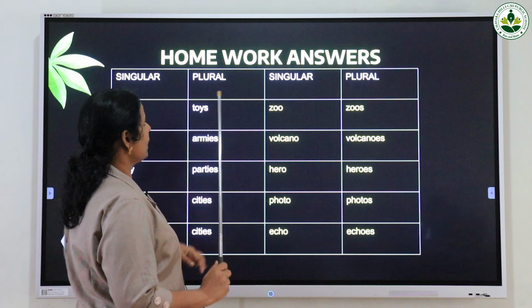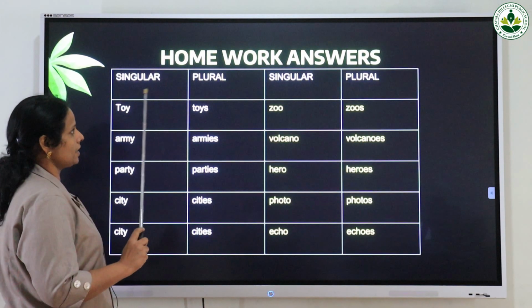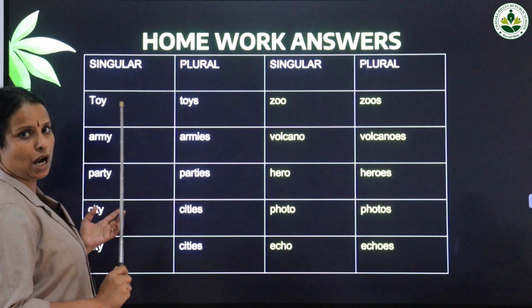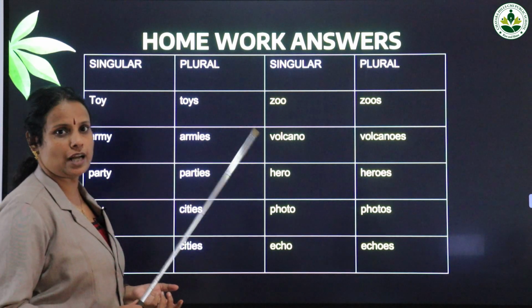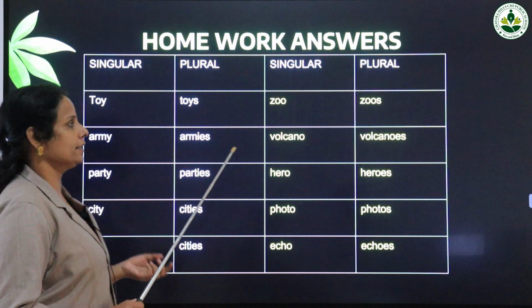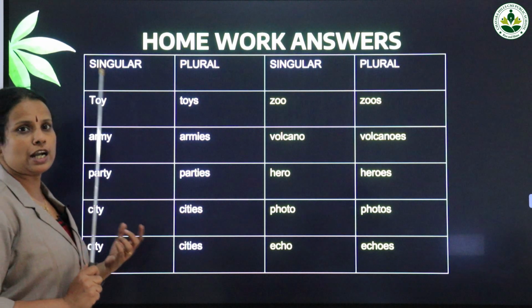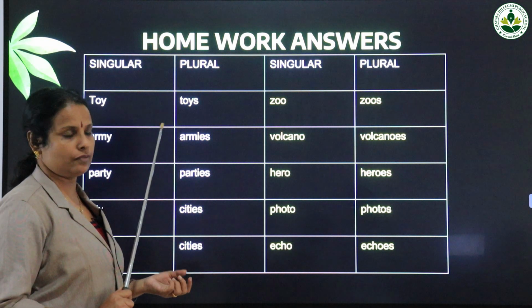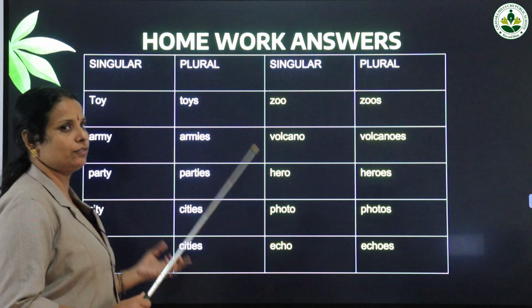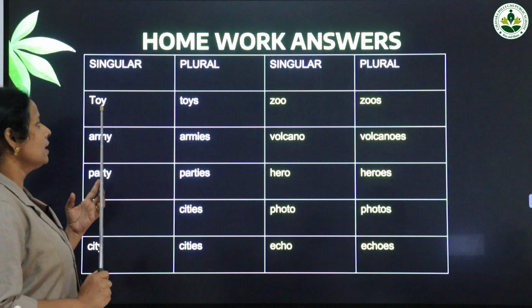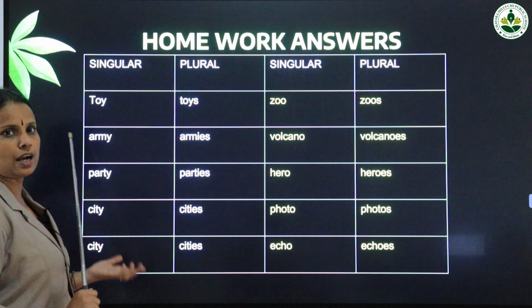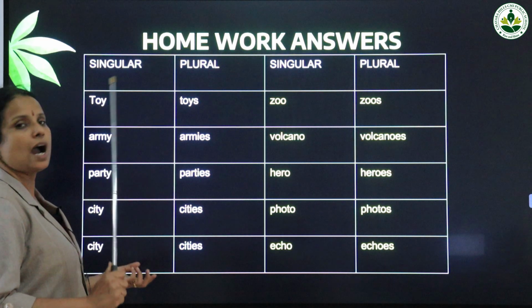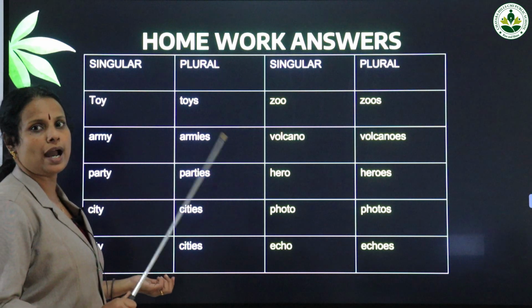Okay. Then the next words, nouns that end with y. So what is the rule? If there is a vowel before y, we just add s, and if there is a consonant before y, we change y into ies.